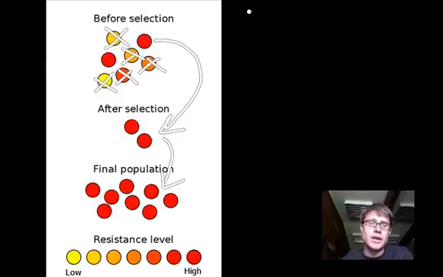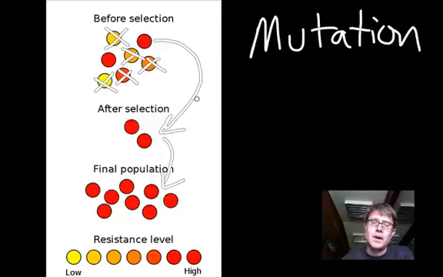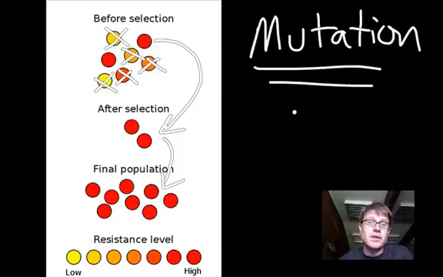Now, there are 2 ways that we can actually get variety in a population. The only way we can get new, novel characteristics, in other words, like the ability to be resistant to antibiotics, is through mutation. And so everything that's been added to that first strand of DNA and that first living thing has been added through a mistake or a change in the DNA, and that's called a mutation.